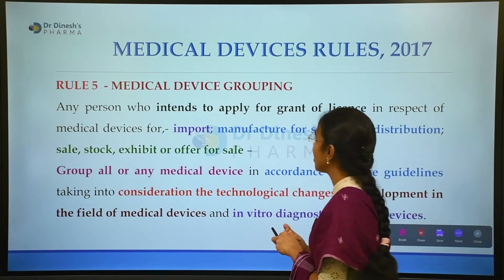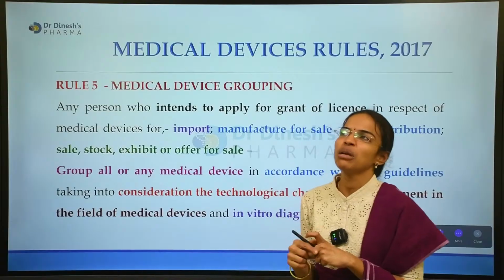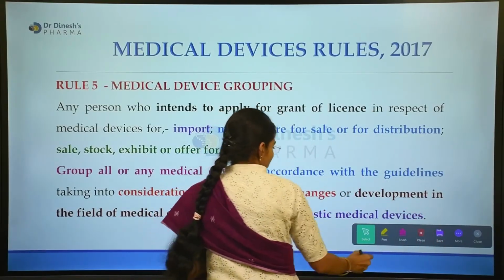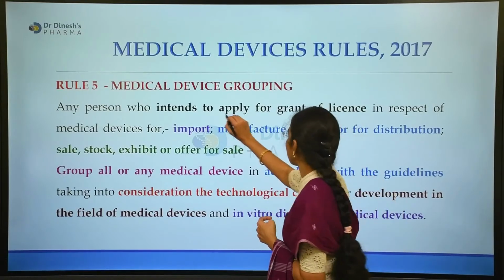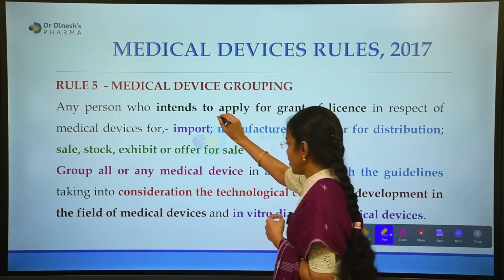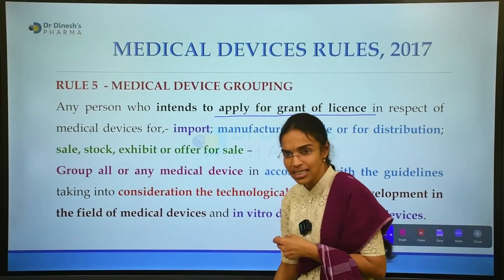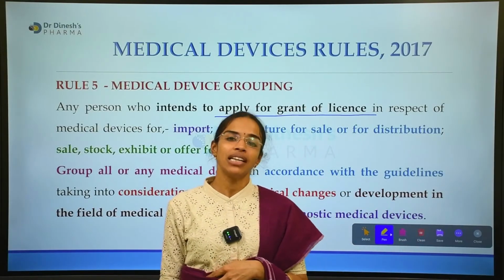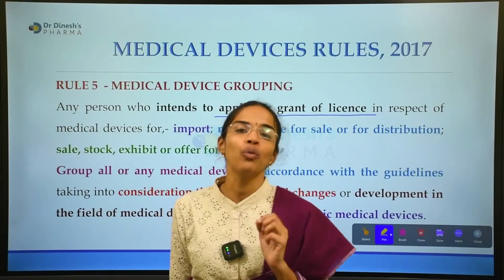Okay, so how is medical device grouping important in MDR 2017? Whoever wishes for the license, whoever applies for the grant of license for medical devices, how is this grouping important?